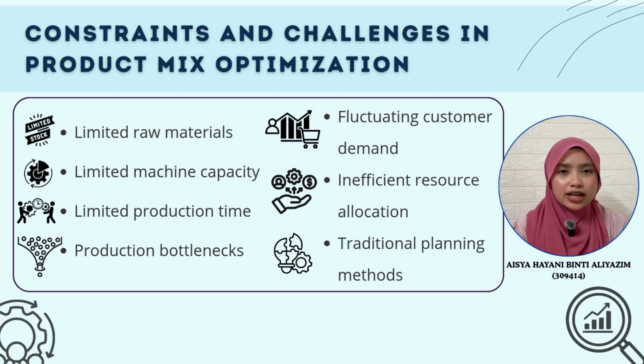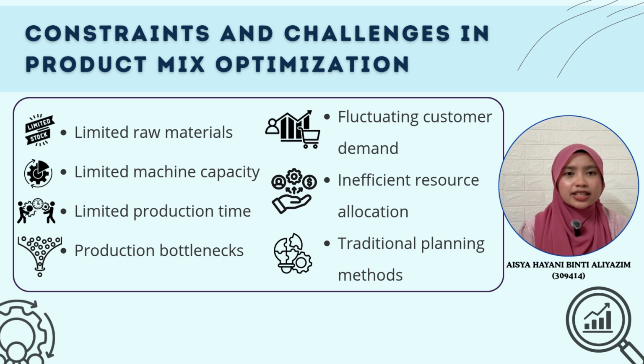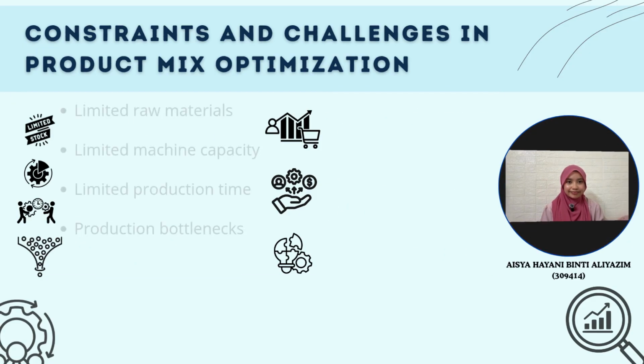In addition, customer demand can change from time to time. Companies need to balance customer demand with their available resources. And lastly, some companies still use traditional planning methods such as experience or trial and error. These methods may not always help companies make the best production decisions. Now, let's look at the impact of these constraints on business performance.